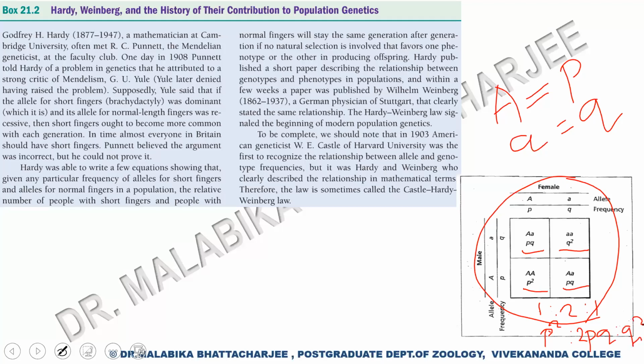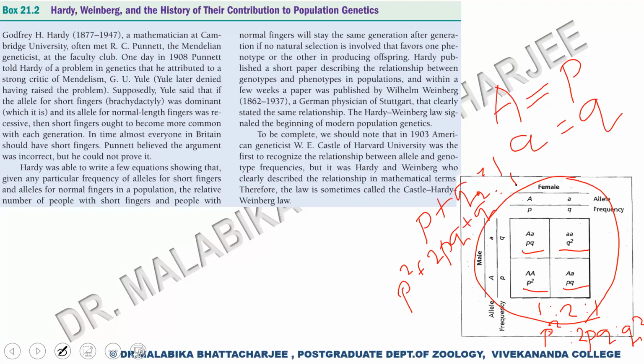There is one more concept you should keep in mind, that P plus Q, while we're doing allelic frequency, is equal to 1. So the whole square, P square plus 2PQ plus Q square, will also be equal to 1. Okay. Now this is something we have already grasped when we studied the allelic and the genotypic frequency.